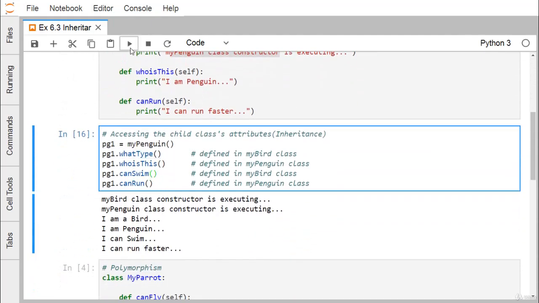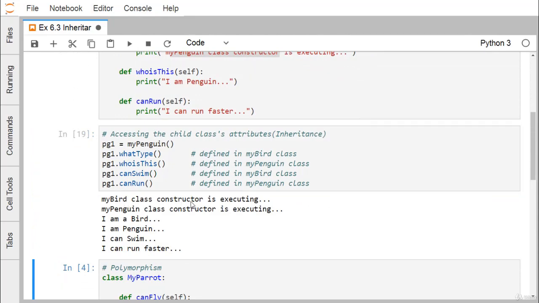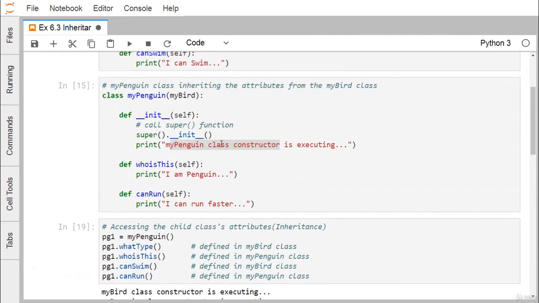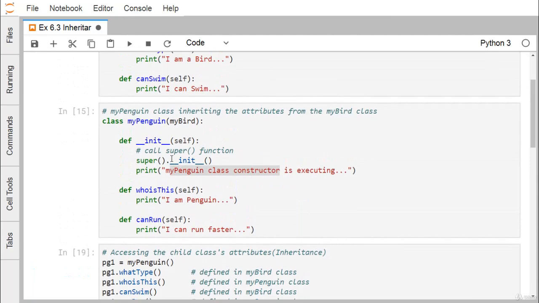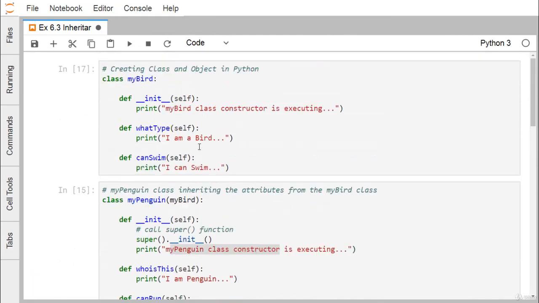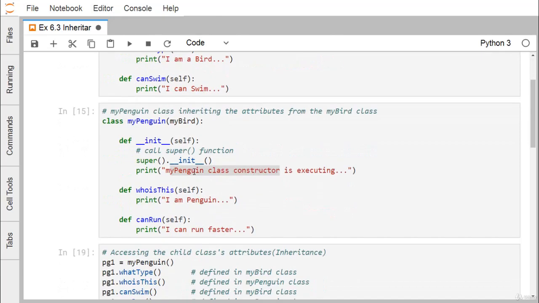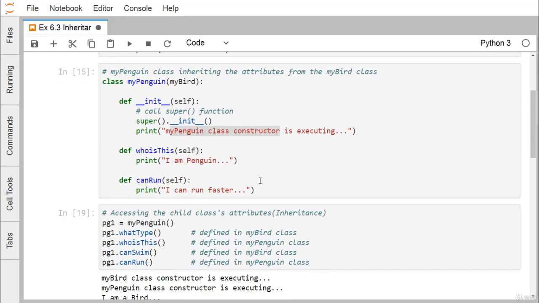So now let me go for the execution. MyBird class constructor is executing, myPenguin class constructor is executing. You can easily find that here you have called the base class constructor, so that's why the control has gone to it. So the myBird class constructor is executing was printed first, then myPenguin class constructor is executing, so that string has been printed.